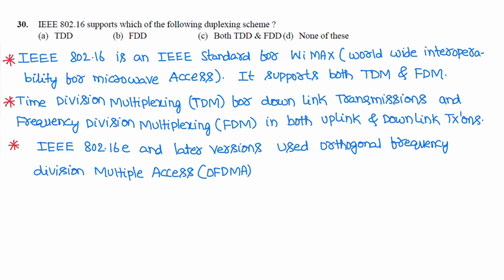It supports both TDD and FDD. Time division duplexing is used for downlink, and FDD is used for both uplink and downlink transmissions. But in later, upgraded versions of IEEE 802.16, from here onwards, it also starts using OFDMA, orthogonal frequency division multiple access.